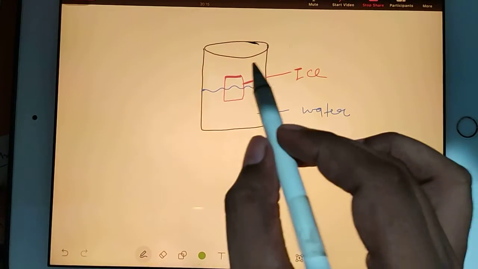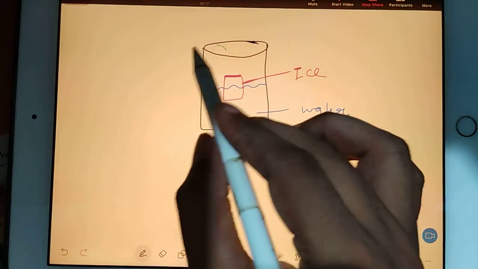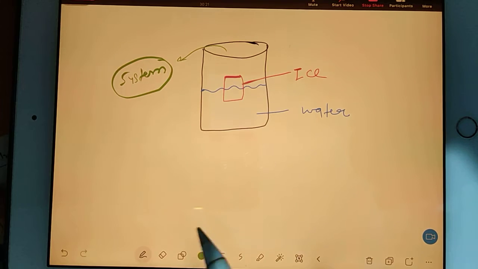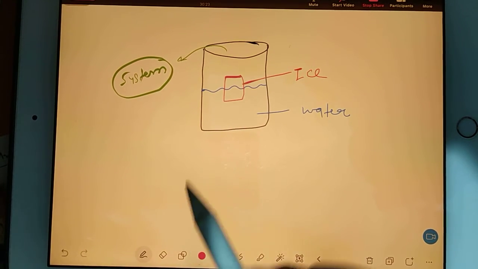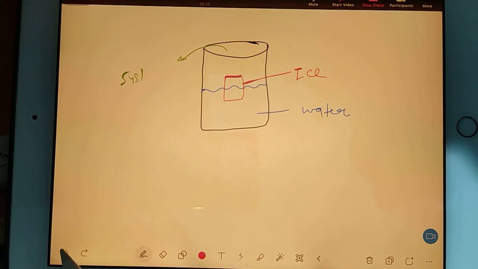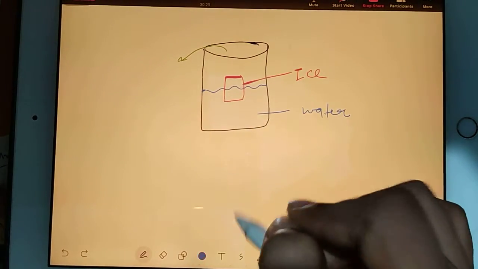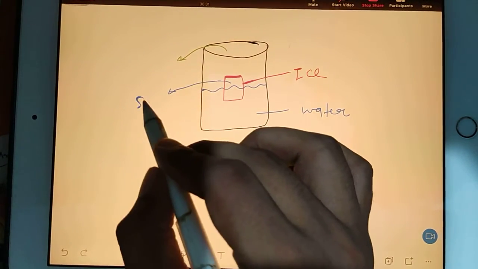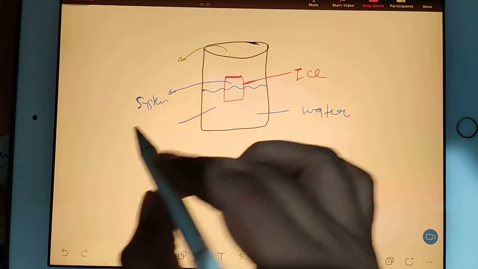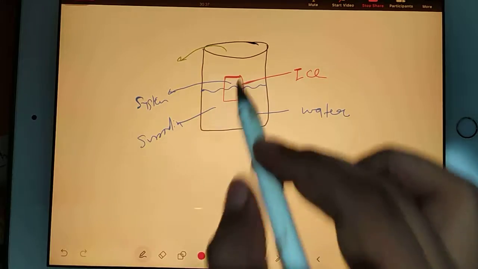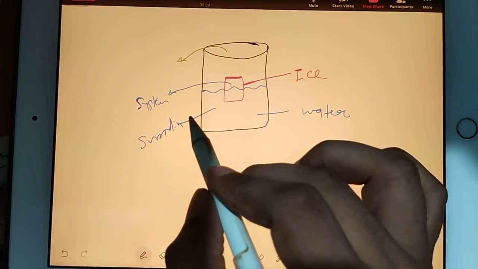So I am considering this ice as my system, and the water as surrounding.